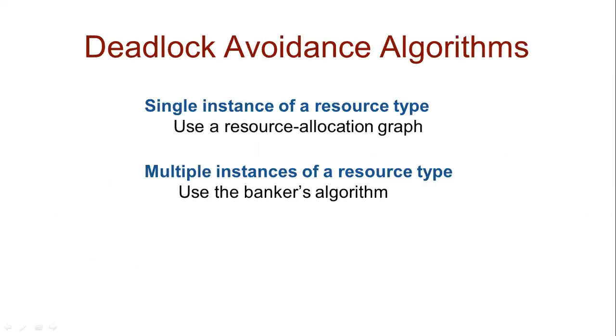So a deadlock avoidance algorithm can be used for a single instance of a resource type and multiple instances of a resource type. If you have a single instance of a resource type, then you can use a resource allocation graph to avoid deadlock. And if you have multiple instances of a resource type, then you can use Banker's algorithm to avoid deadlock. We will study both of these methods of deadlock avoidance in the next session.